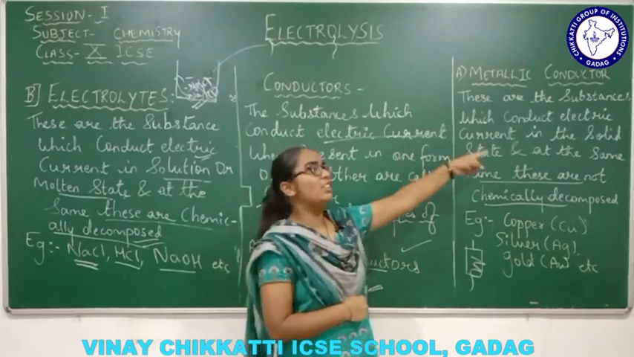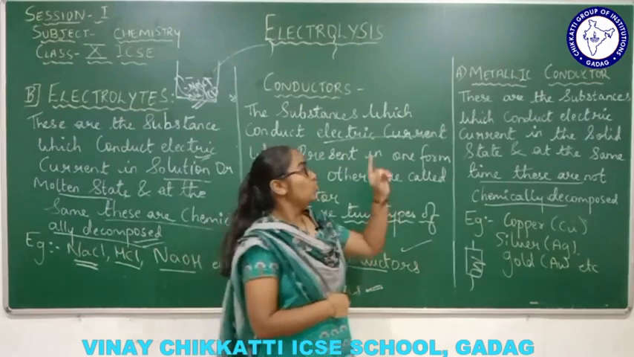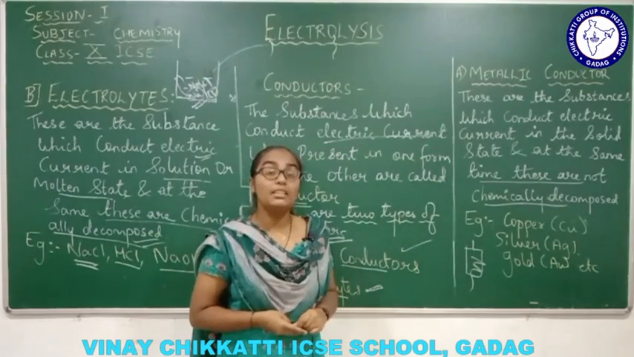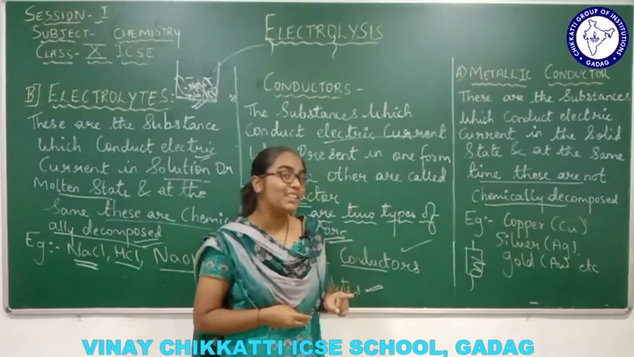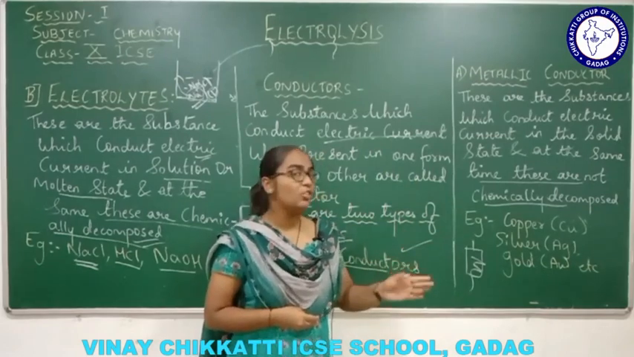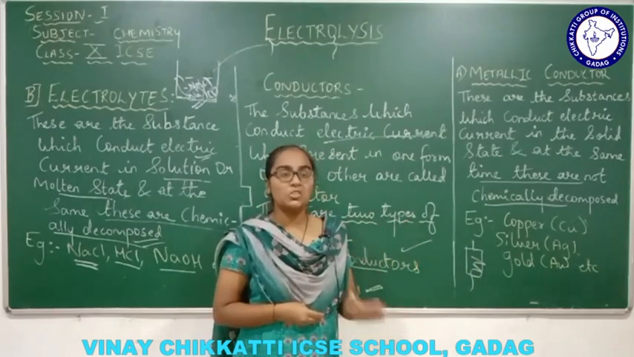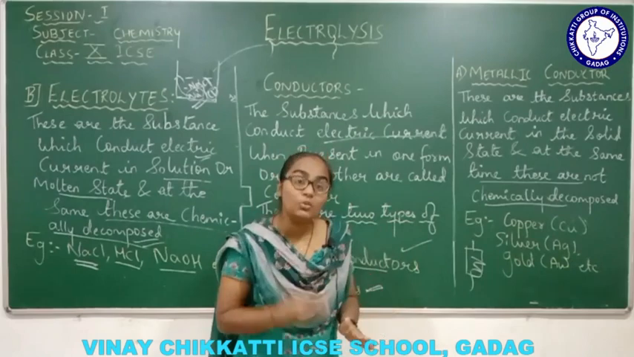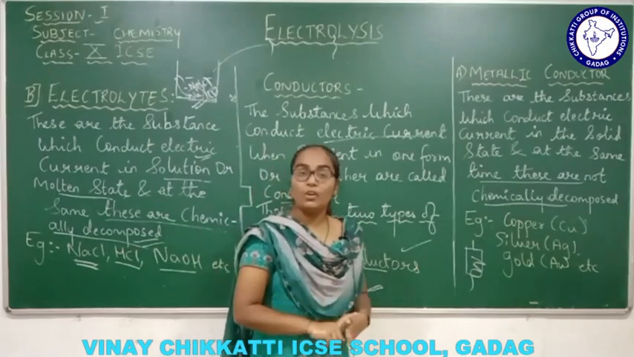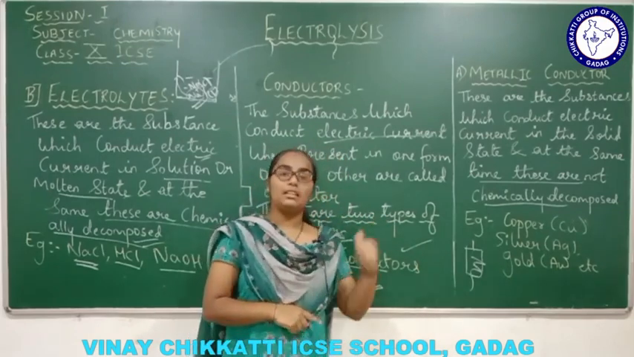which state? In solid form. Metals are in the solid state, so in the solid state only the electric current will pass. At the same time, the most important point is that the metallic conductor is not chemically decomposed. No chemical decomposition of the metallic conductor takes place, because they are the purest form for the conduction of electric current. For example, copper, silver, gold, and apart from that lead, graphite, etc. These are examples of metallic conductors.